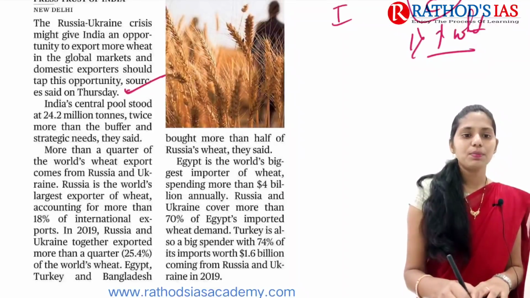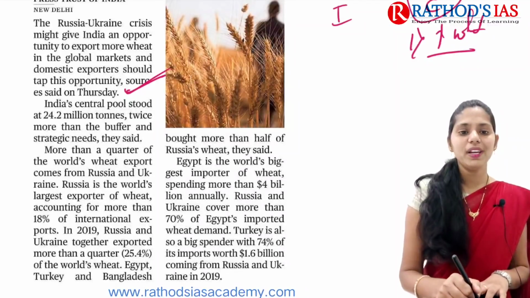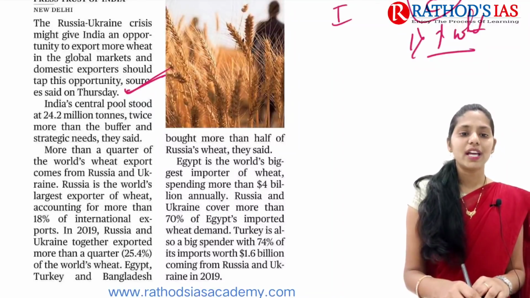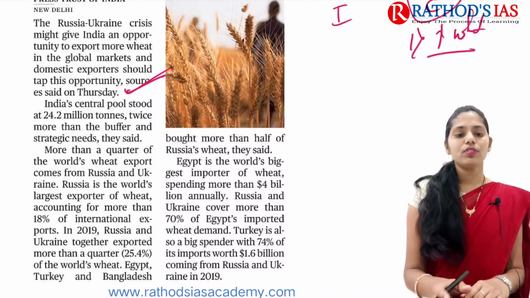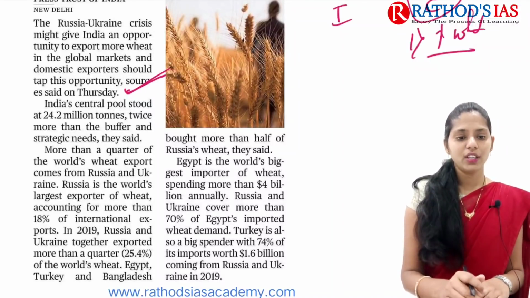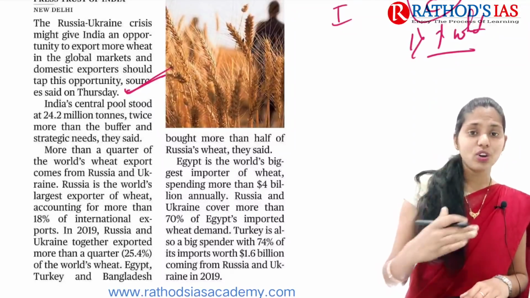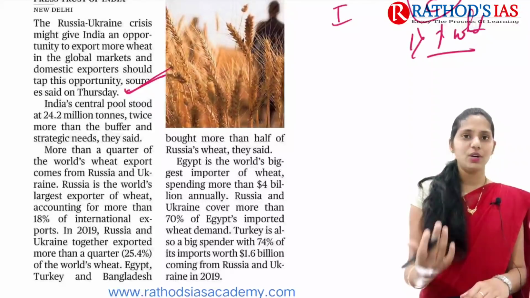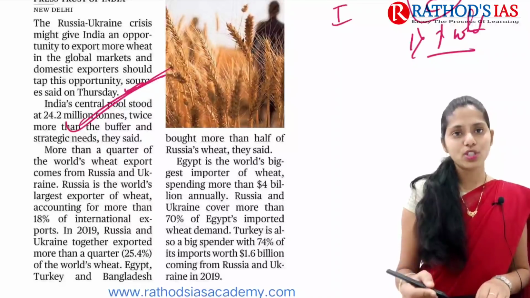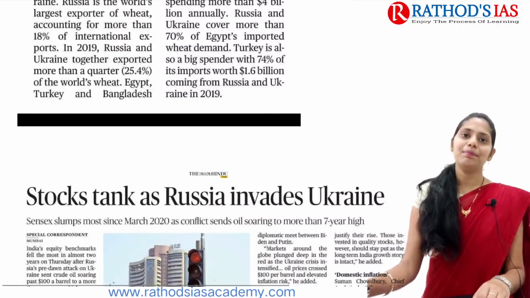India has a pool of about 24.2 million tons, which is twice the buffer. Russia and Ukraine mainly produce wheat, but because of this conflict, there might be a decrease in wheat production in Russia and Ukraine. So now it will provide an opportunity for India to increase exports. This is the first important impact.